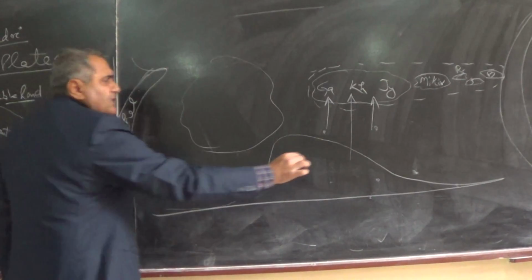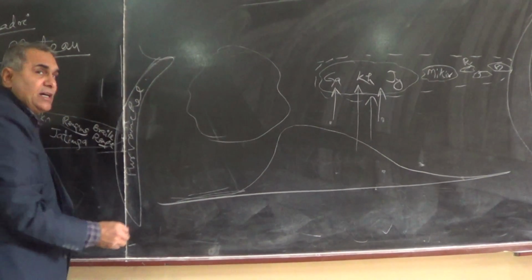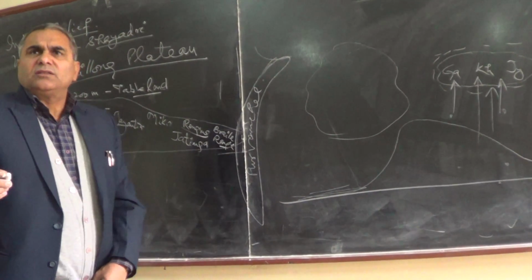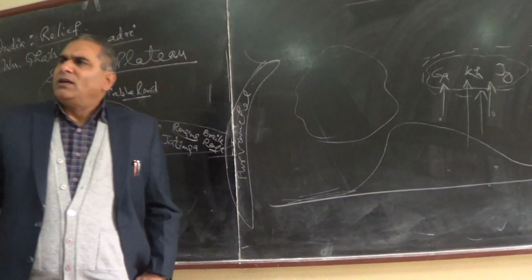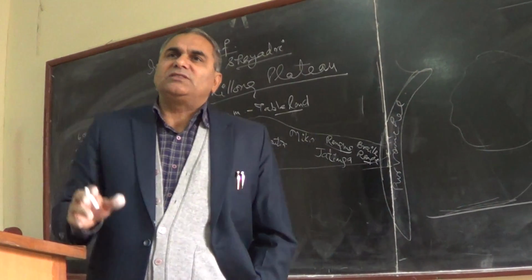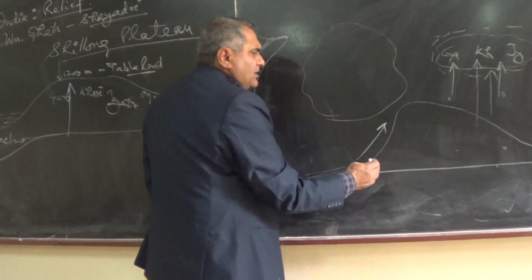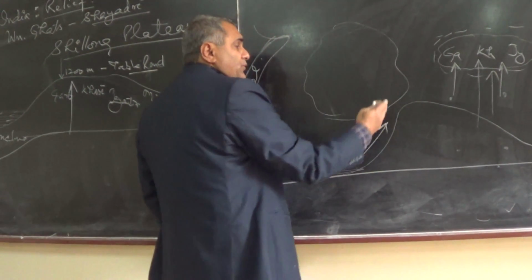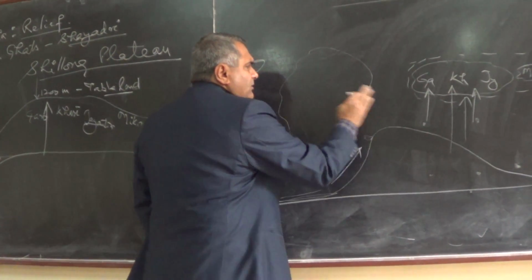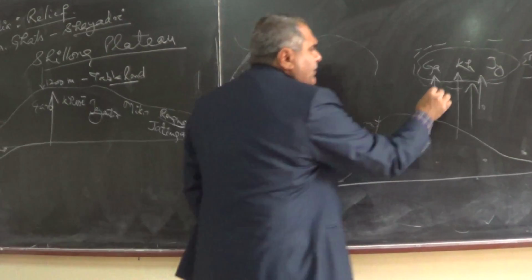So when the winds move from Bangladesh, which is almost plain, 100 meter high from the sea level, even less than 100 meter high plain topography. More than half of the population of Bangladesh lives below 50 meter from the sea level. So it's almost plain. But when it strikes, it's a very vertical slope, you can say a concave slope kind of feature. And that's why this area receives a lot of rain. So these are wind facing slopes here.